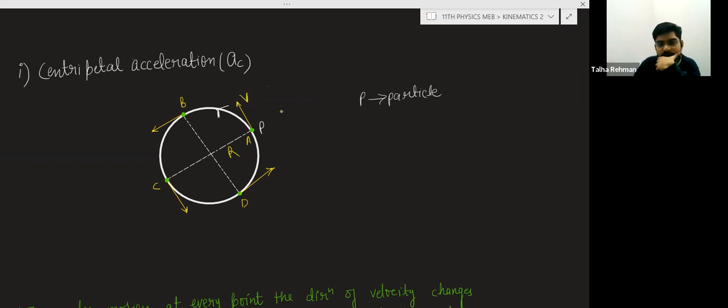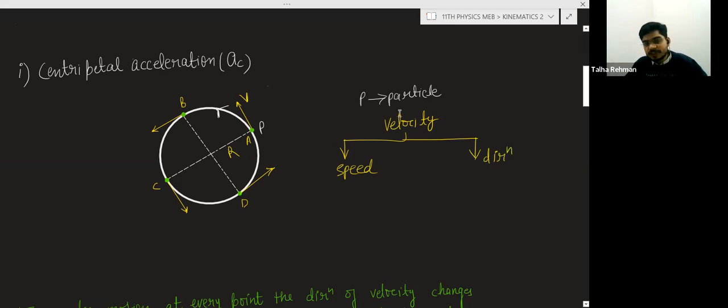So now what is velocity? Velocity has the magnitude, that is speed, and there is one more thing, direction. For the change of velocity, either the speed should change or the direction should change or both should change.